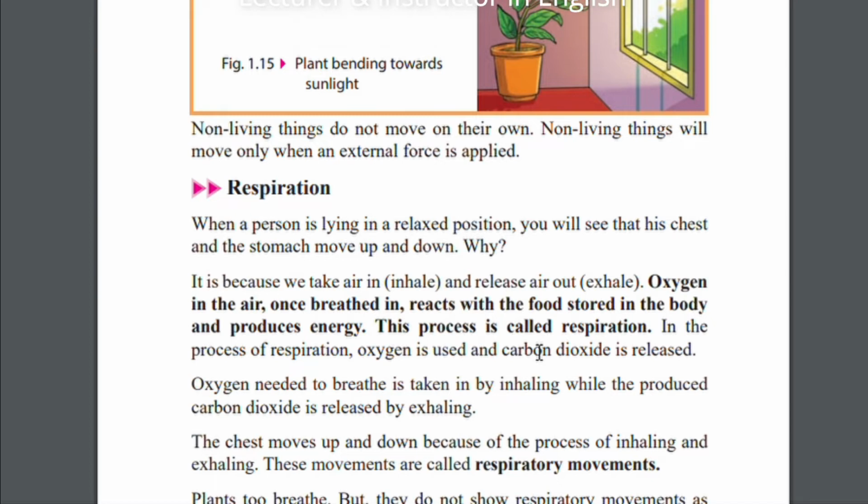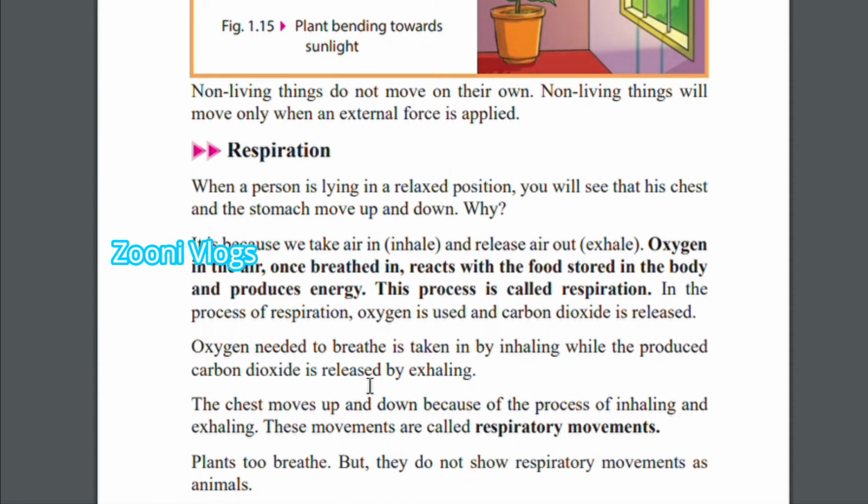We can't live without oxygen. In this process of respiration, oxygen is used and carbon dioxide is released. Nowadays, we need oxygen, because why? During this pandemic situation, most of the students, especially, you all have good knowledge about why we need oxygen, because people are asking for oxygen to breathe. So in the process of respiration, oxygen is used and carbon dioxide is released to the atmosphere.